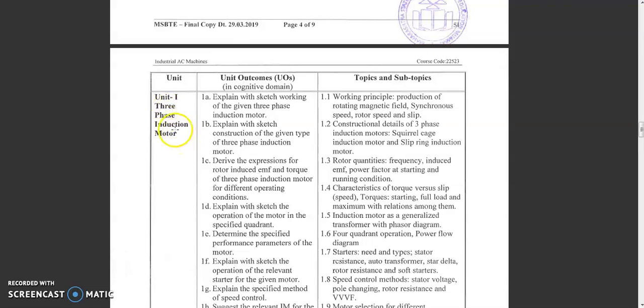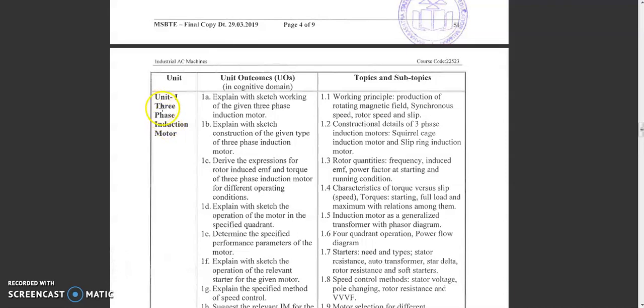Before that, we have already seen the definition of motor. Now the second part is induction. Induction is a process through which we are converting electrical energy into mechanical energy. Next is three-phase and single-phase. I already told about the motor definition and the induction. What is induction? Induction is a process through which we convert electrical energy into mechanical energy. How is it possible? We will go deeply through the syllabus.